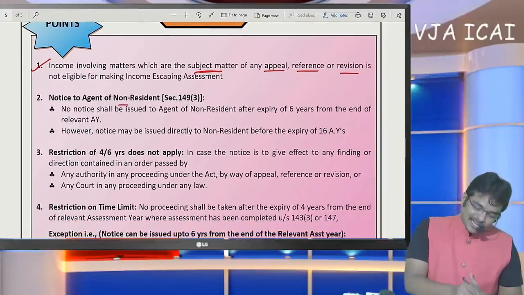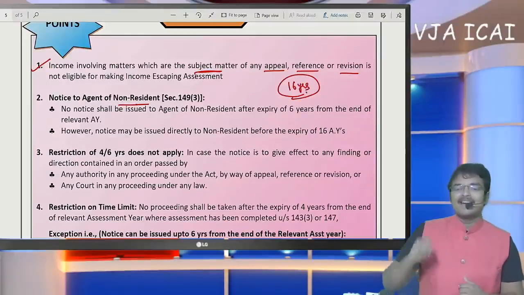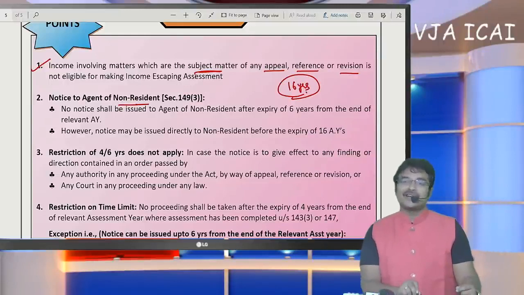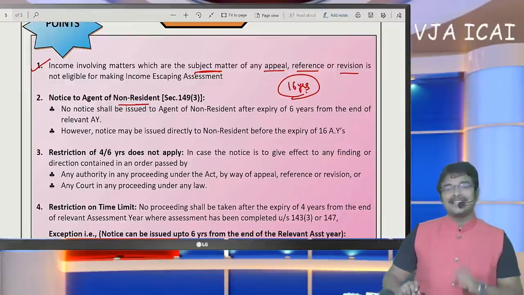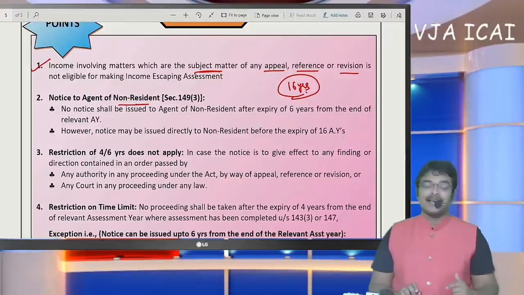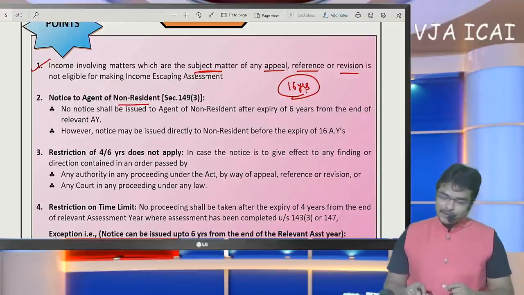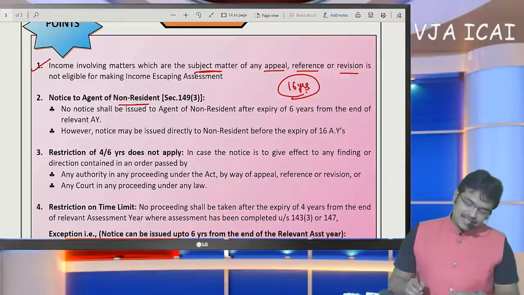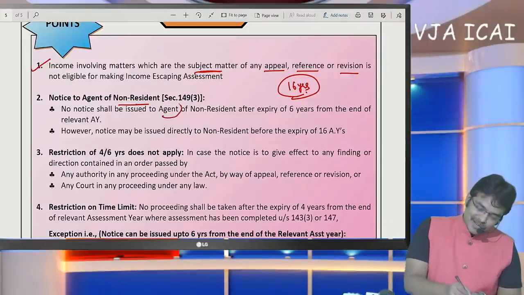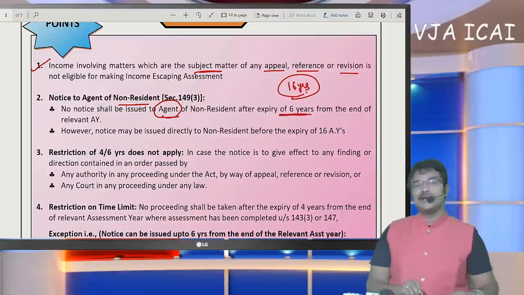And notice to a non-resident: if foreign asset details were not disclosed in the return, notice can be issued up to 16 assessment years. Now, in the past I have discussed the time limits also. 16 assessment years before, notice can be issued. But the thing to be noticed here is, if notice is to be issued to the agent of the non-resident, we need to issue it within 6 years only.